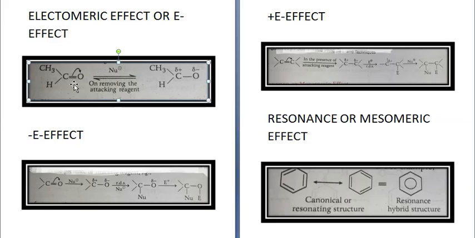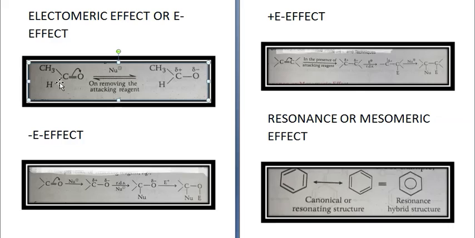Electron will shift from carbon to oxygen, and in this case carbon, because it has given the electrons, will get a slightly positive charge, whereas oxygen will get a slightly negative charge. But if you remove the attacking reagent, it will come back to this point. So this is not a permanent effect, it is a temporary effect.